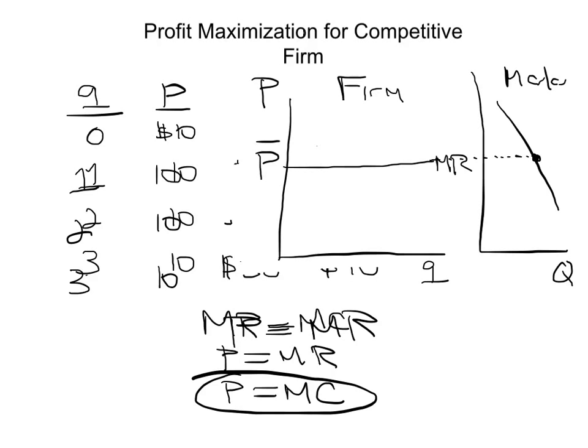But for the individual firm, the demand curve is in fact perfectly elastic because the price is always the same. So if you sell corn in a perfectly competitive industry, even though the demand for corn, let's say at the country level, is not perfectly elastic, the demand for corn for one farmer is going to be perfectly elastic because it's going to be equal to the price.